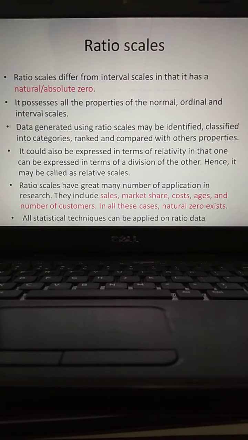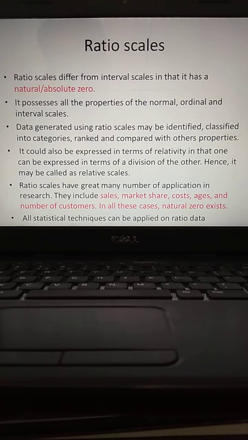Now we go for the last kind of scale, the ratio scale. So here the ratio scale kind of data is the more powerful data, which will have all the qualities of the nominal data, ordinal data, and interval data, isn't it? So nominal, ordinal, interval combined in the ratio kind of data, you can perform all the activities whatever you perform in the lower levels of the scales. Understand? So ratio scale data is the topmost data.